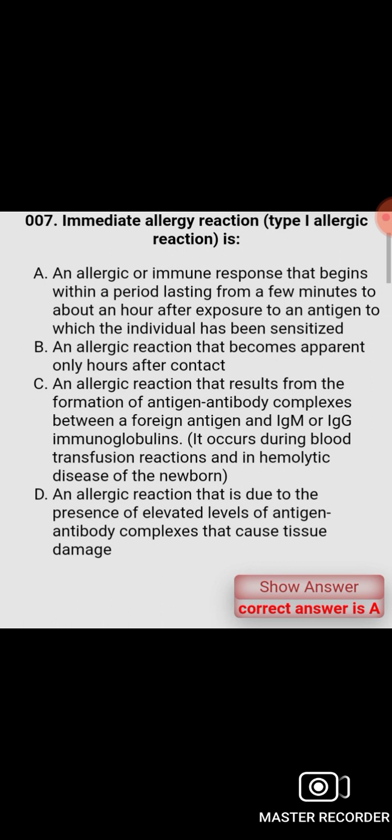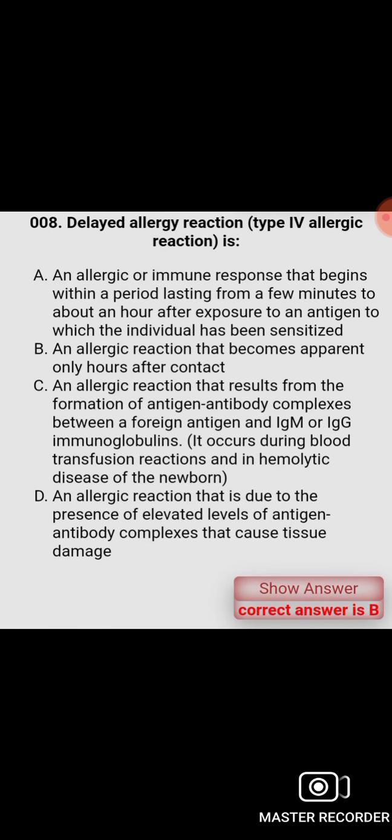Immediate allergy reaction or type 1 allergic reaction is an allergic or immune response that begins within a period lasting from a few minutes to about an hour after exposure to an antigen to which the individual has been sensitized. Delayed allergy reaction or type 4 hypersensitivity reaction is an allergic reaction that becomes apparent only hours after contact.